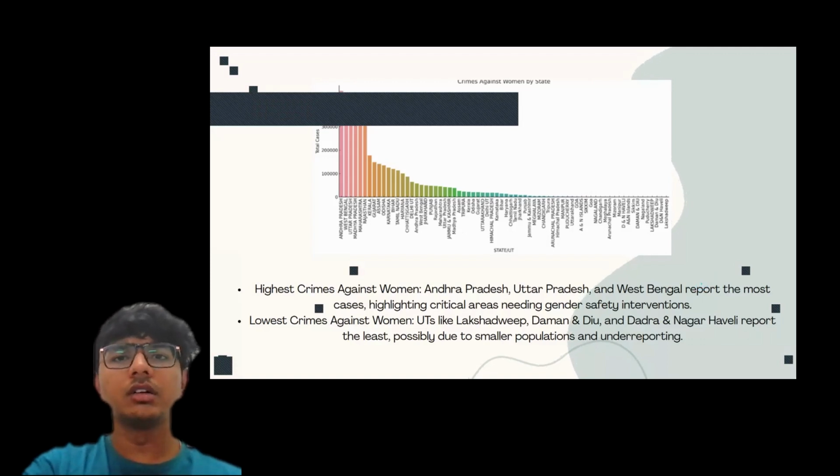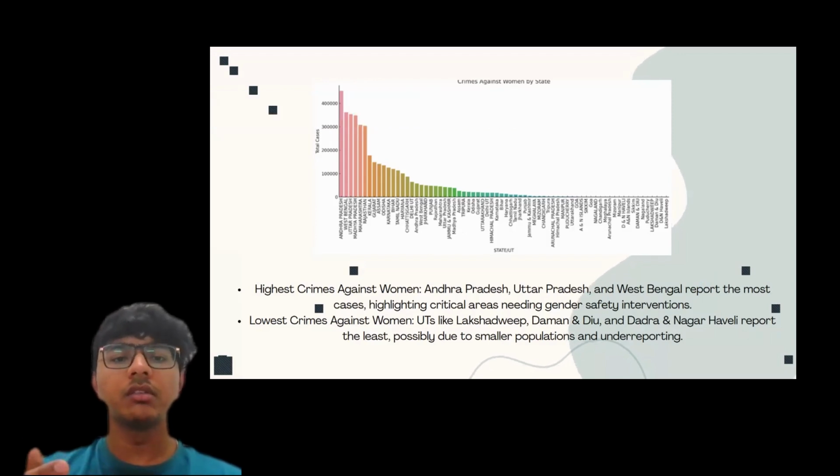So now we go to crimes against women by each and every state. Andhra Pradesh has the highest peak, where the safety of women was very low compared to other states. And there are some states which have very low crime against women, like Lakshadweep and some others, as you can see in this map, in this graph.